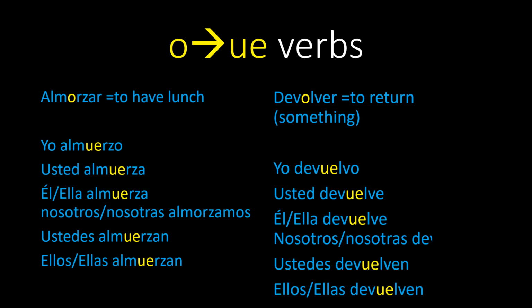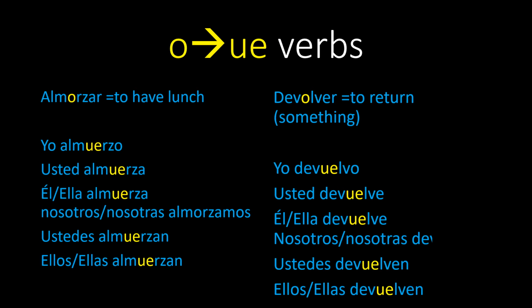You see two verbs in front of you, almorzar and devolver. Notice that the O in yellow is going to change from an O to a UE. Yo almuerzo, usted almuerza, él almuerza, ella almuerza, nosotros almorzamos, nosotras almorzamos, ustedes almuerzan, ellos almuerzan, ellas almuerzan.